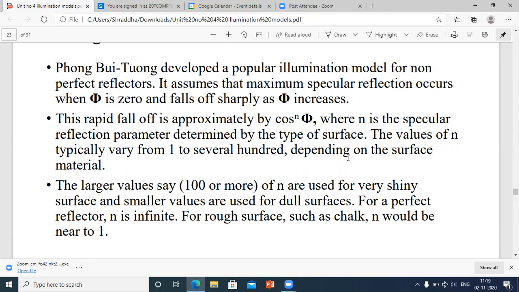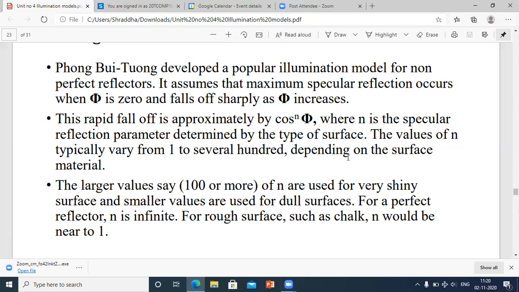Chalk is a rough surface, right? Take a chalk in your hand, and if you have a torch or the light of your mobile, keep your torch in front of that chalk and switch it on. Is your chalk going to reflect the light with that intensity? If you place the torch in front of a mirror, see the two different effects.